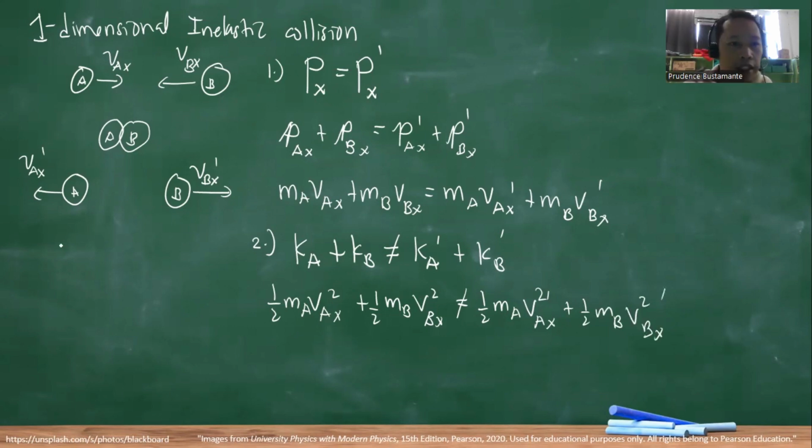So what it means is that some of the kinetic energy is lost.